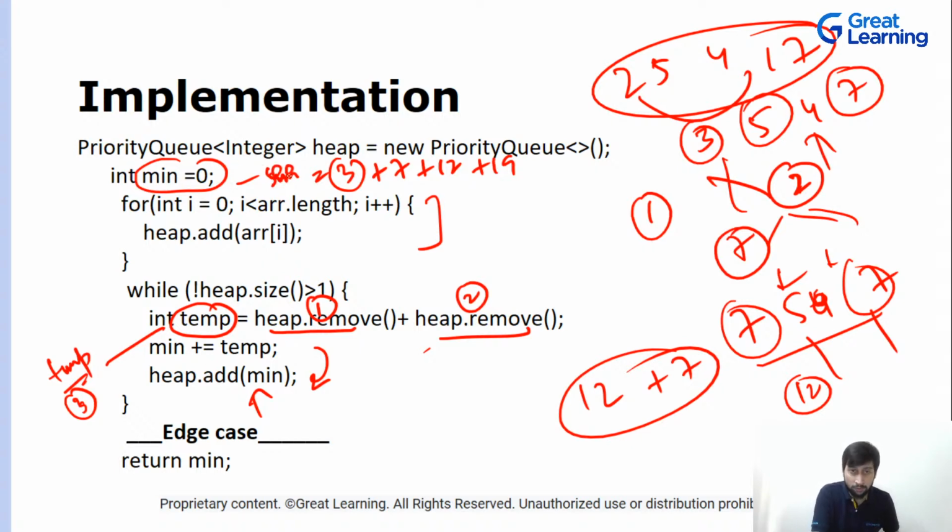Not sum, this is your min. Okay, so then you added back 19 in the queue, 19 is present in the queue. Now the heap size is not greater than 1, right? Heap size is 1. Okay, so now once you have that thing in your heap, can you say if heap size is, will there be a situation where heap size is 0? Will there ever be a case when your heap size is 0? Quickly.